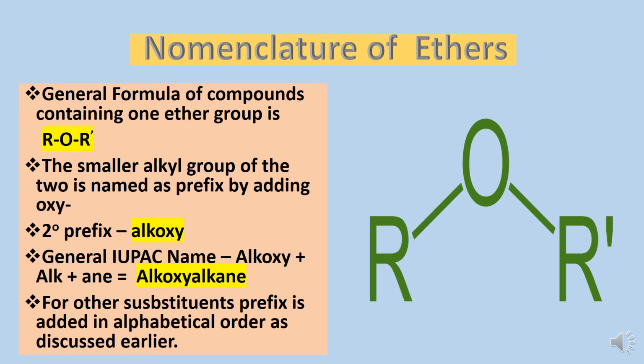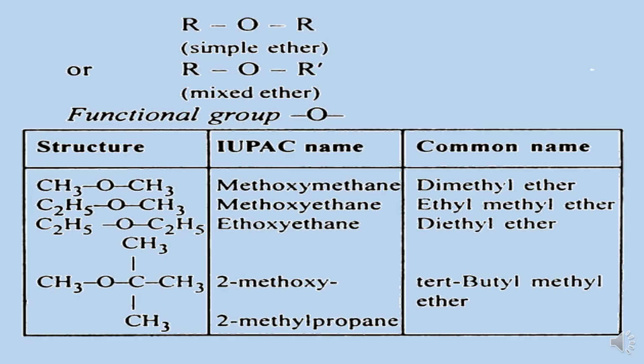The smaller alkyl group of the two R is named as a prefix by adding oxy. For example, the secondary prefix alkoxy is added to the parent name. Let us see a few examples. Suppose the first compound is CH3OCH3. Common name is dimethyl ether. IUPAC name is methoxymethane.